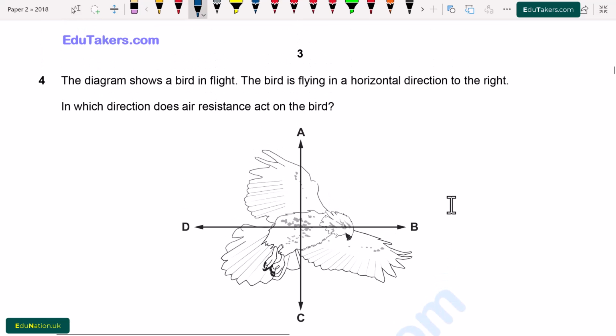Question number 4. A diagram shows a bird in flight. The bird is flying in a horizontal direction. So this bird is flying in the horizontal direction, in this direction. In which direction does the air resistance act on the bird? Air resistance always acts in the opposite direction to the motion. As this bird is flying towards B, the air resistance will be acting towards D. So option D is correct.